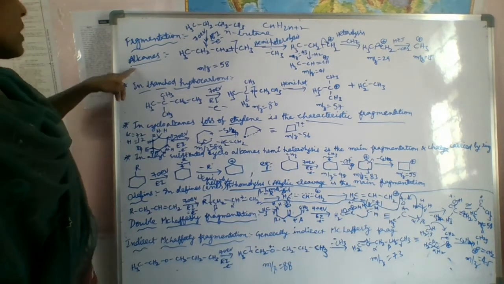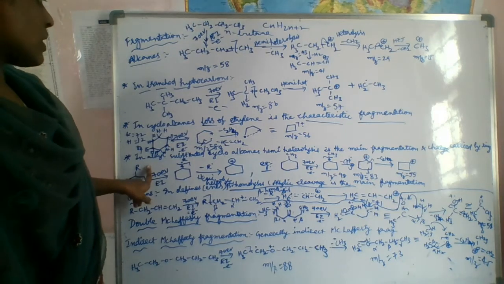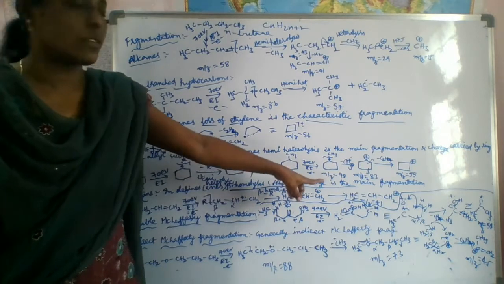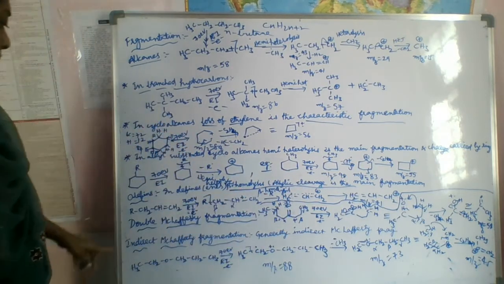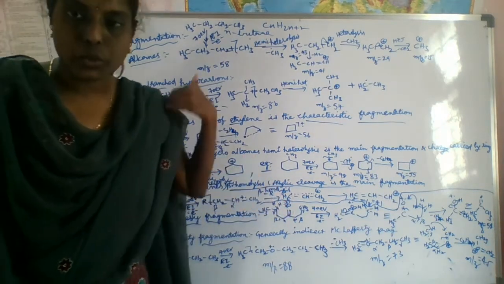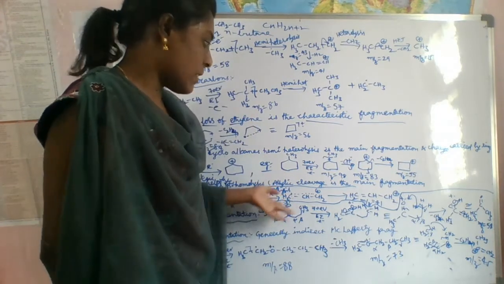So first one: alkanes, branched alkanes, cycloalkanes, alkane-substituted cycloalkanes, and olefins. What is the major one? Beta homolysis, meaning alpha cleavage, is the main fragmentation. And next we have to do double fragmentation. If there is any possibility to do the double fragmentation, we can do that.